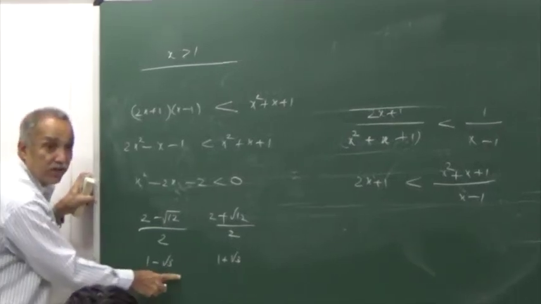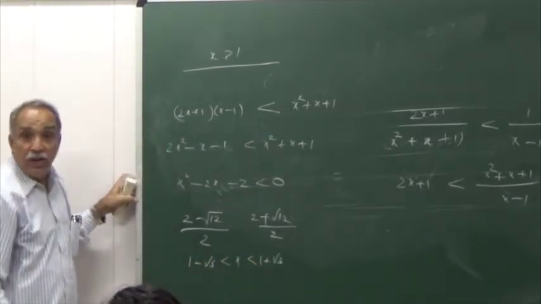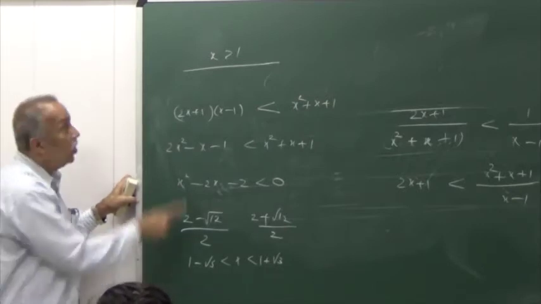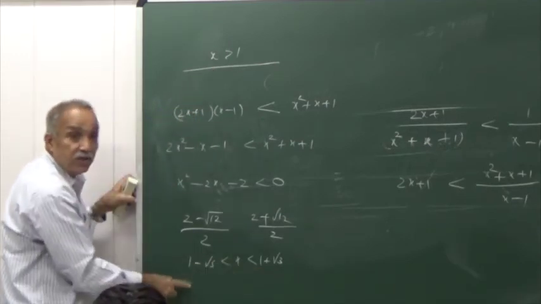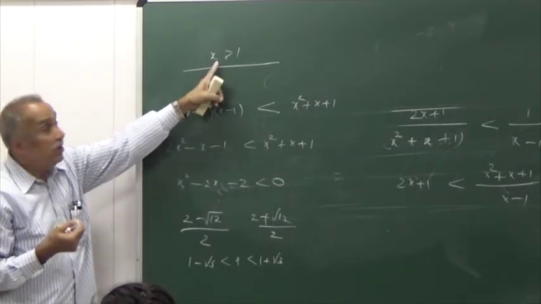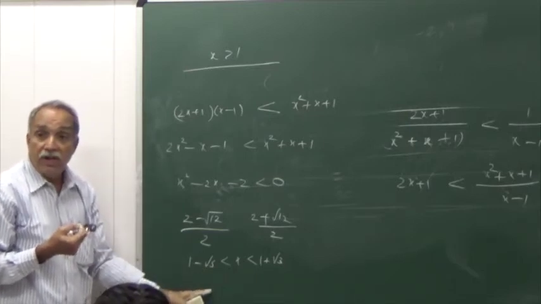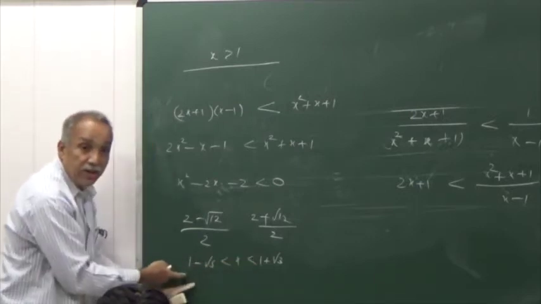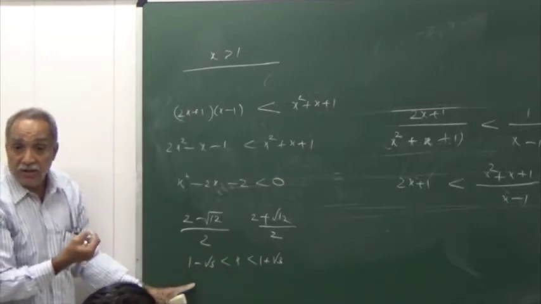X must lie between these roots. The inequality is strict, so x must lie strictly between the roots. But all these numbers, do they form part of the solution set? No. This part we got applying the condition x greater than 1. So among the numbers satisfying this, retain only those numbers which satisfy this. Which numbers satisfying x greater than 1 also satisfy this? What is the position of the number x equal to 1 with reference to these two numbers? Will it be a number outside this interval or inside the interval?